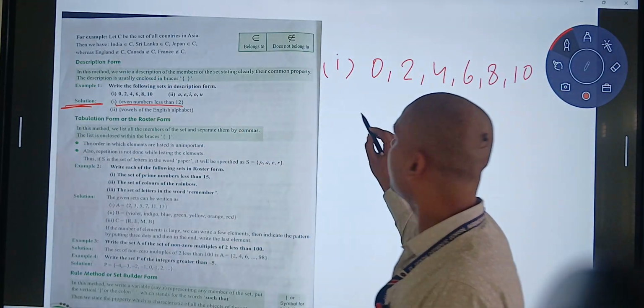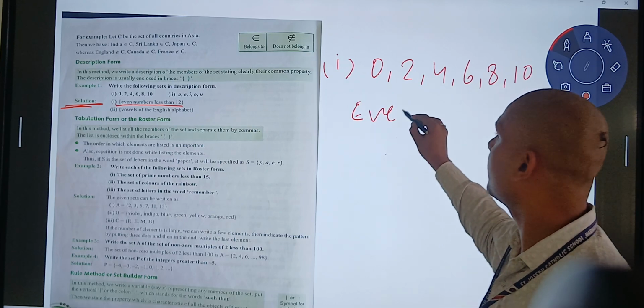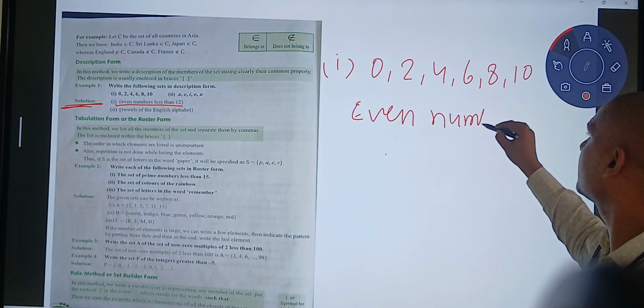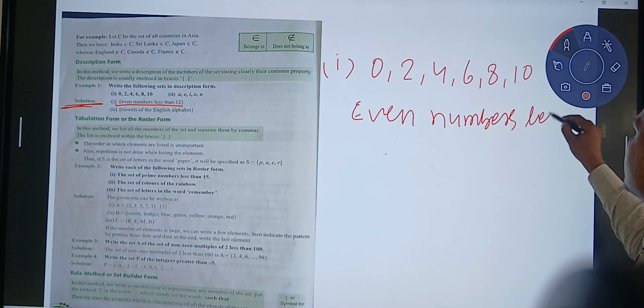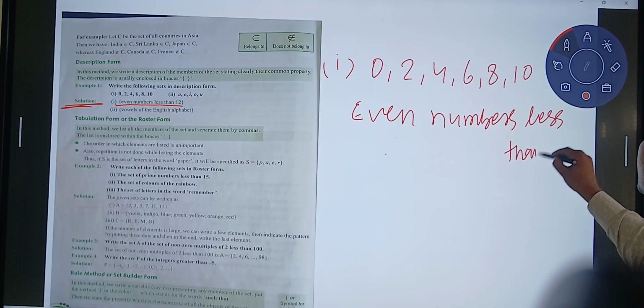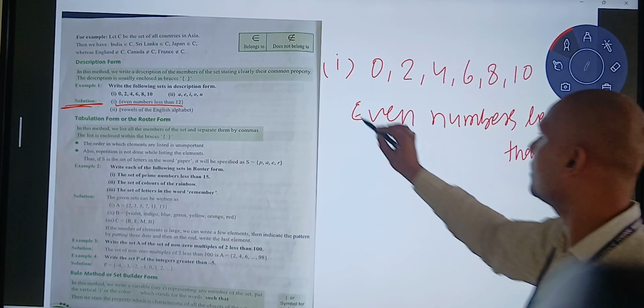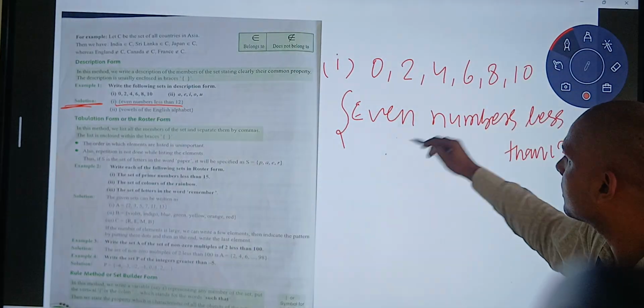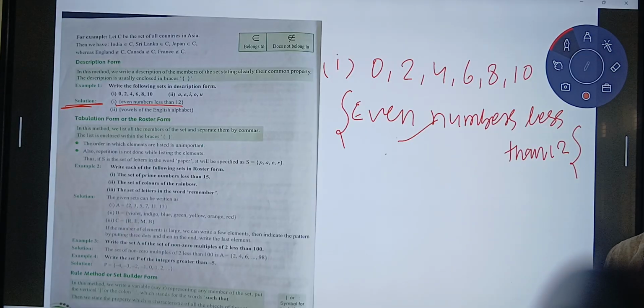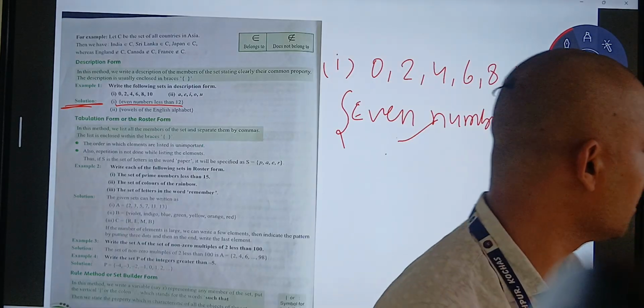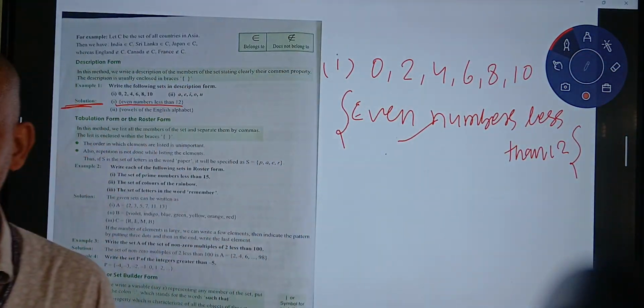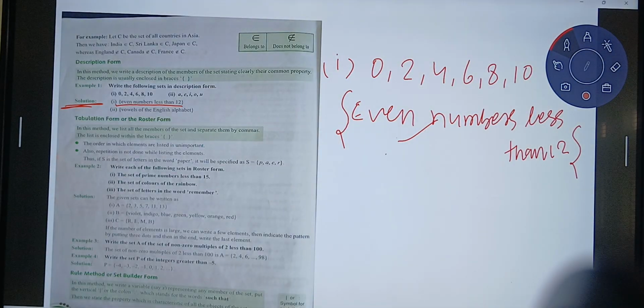So we will write even numbers less than 12 and enclose it in braces. This is known as description form because we have written the description, the property. So I hope it is clear. Let's see the next example.